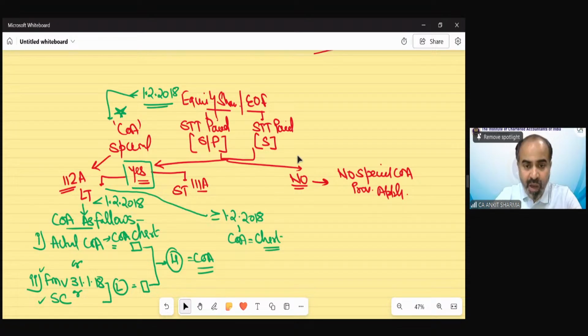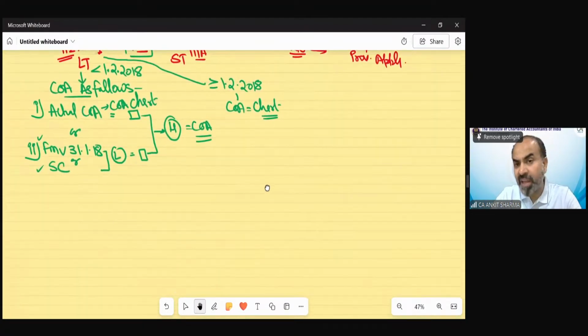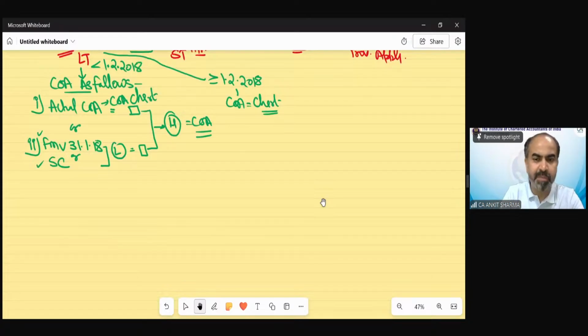Now let me show you how it will impact practically. We are having 5 different cases also from the notes that we will discuss, but let me show you how. Suppose we have allotted bonus shares.